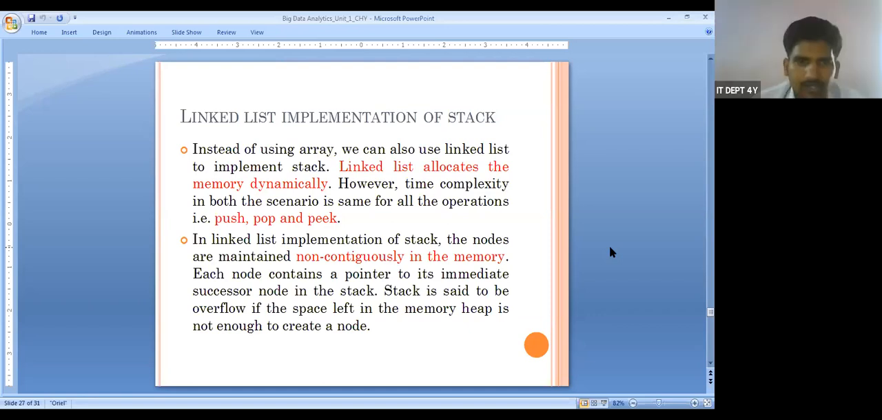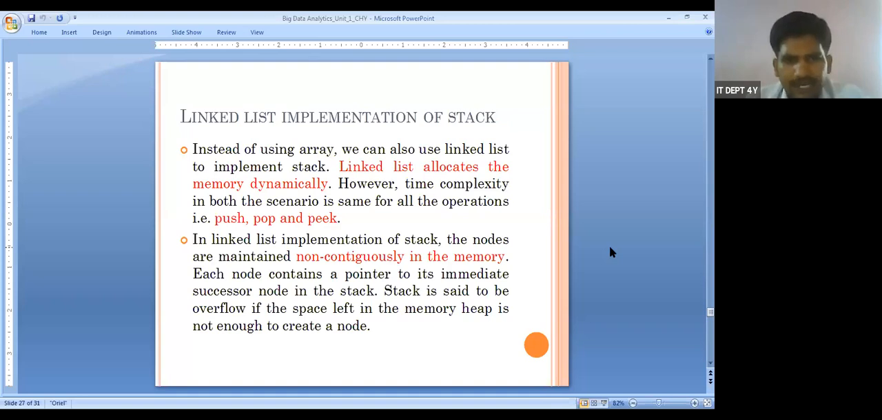So, what is this linked list? How are we going to implement the stack? Instead of using an array, we can also use a linked list to implement the stack. A linked list allocates memory dynamically. However, the time complexity in both scenarios is the same for all operations, that is push, pop, and peek. The operations are the same in the stack, but the implementation will be different: you may use an array or a linked list.